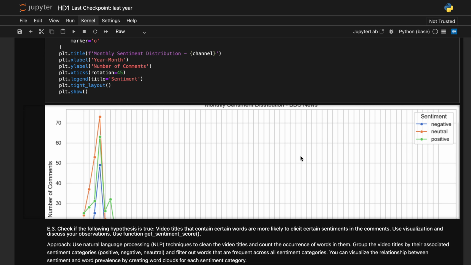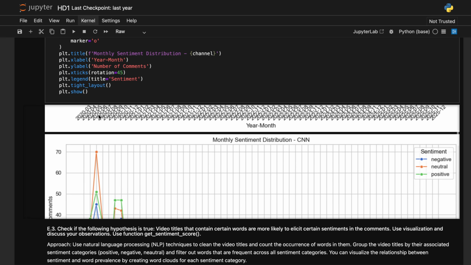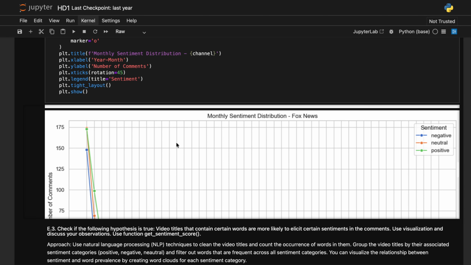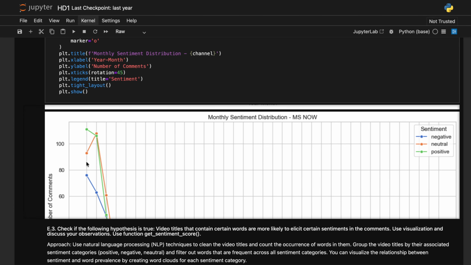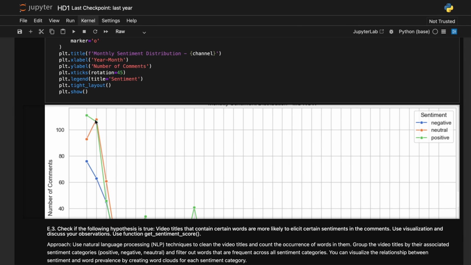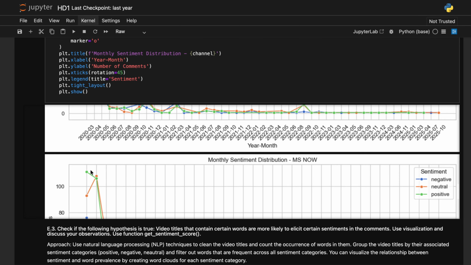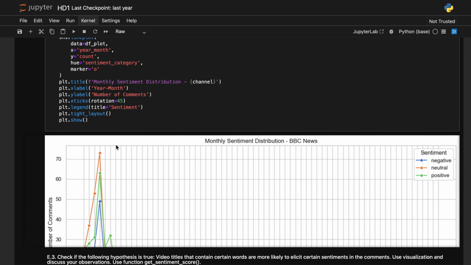As you can see, for BBC the highest number of comments is for neutral sentiment, and for CNN also it is neutral, but for Fox News neutral and positive comments are equal, and for MSNBC it is highest for positive comments, and neutral is also much closer. As you can see, in all trends positive and neutral do not have much gap.